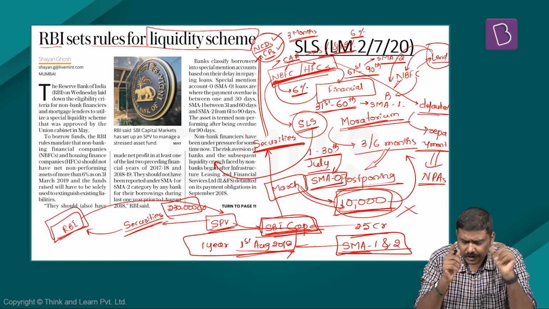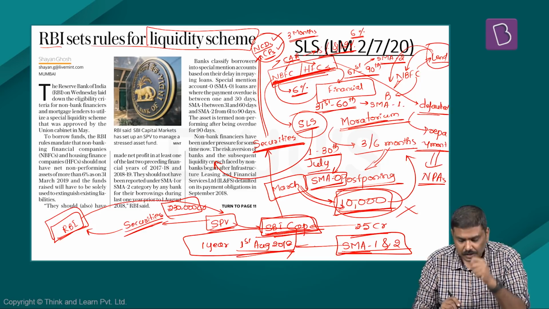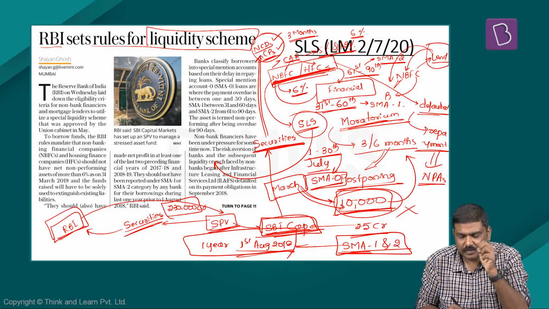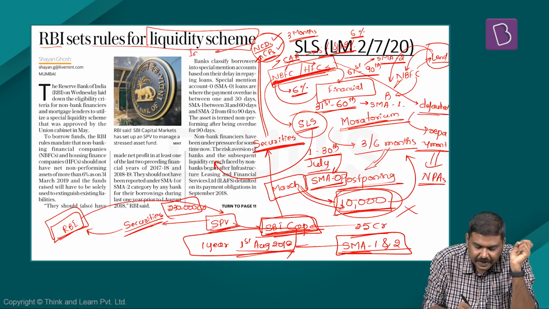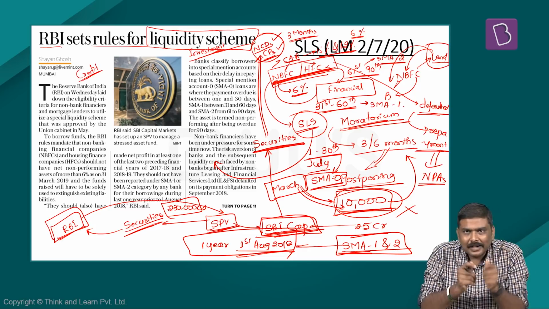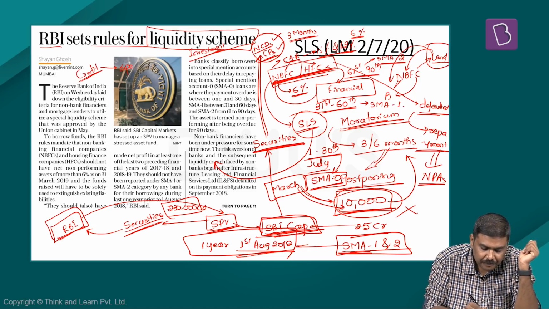And last very important guideline with respect to availing the SLS is that the securities, that is NCDs and CPs, which will be purchased by this SPV should be of investment grade. That is basically, in case of a concept of a credit rating, the ratings are divided into two heads. One is called a speculative grade or junk grade, and the second one is called investment grade.